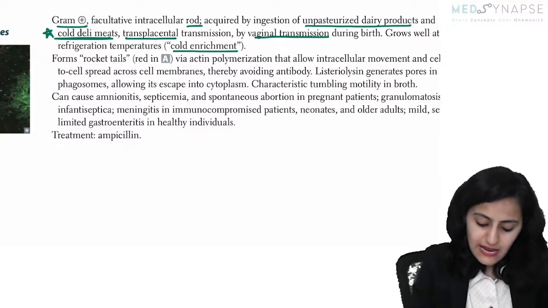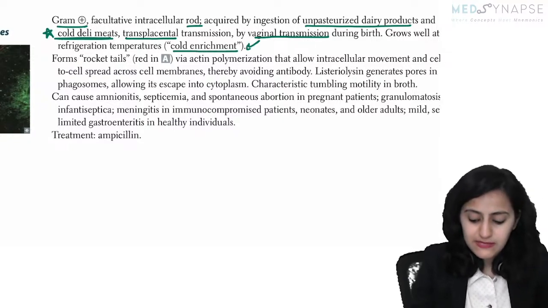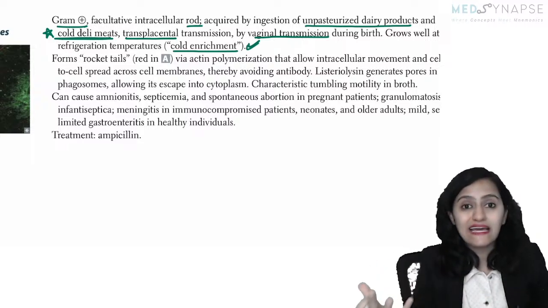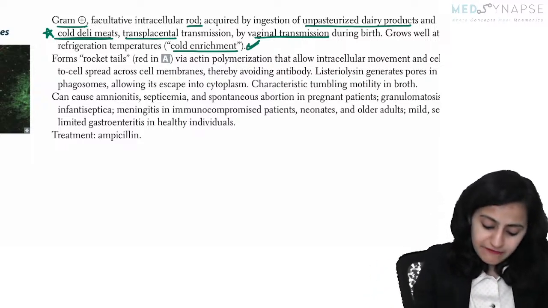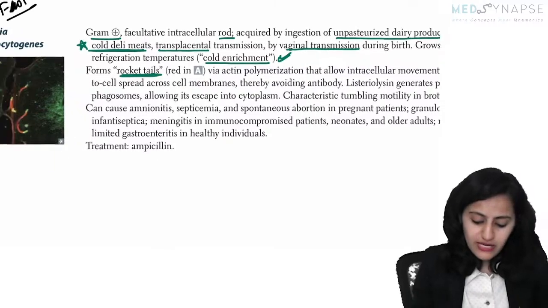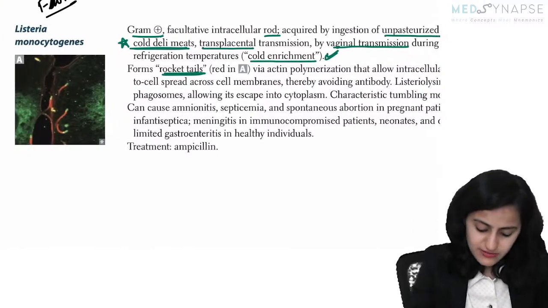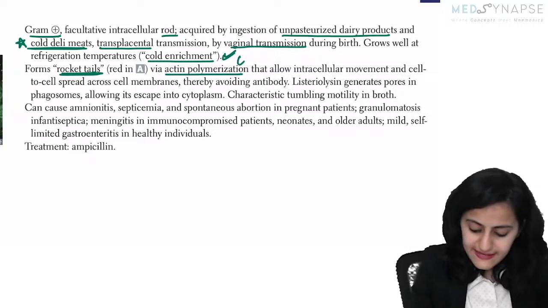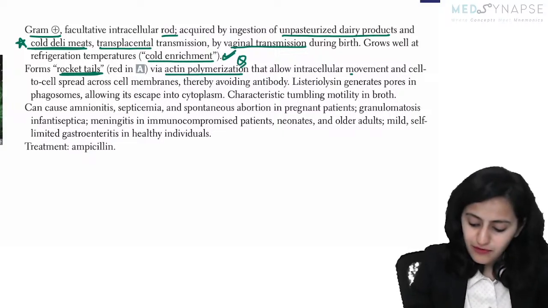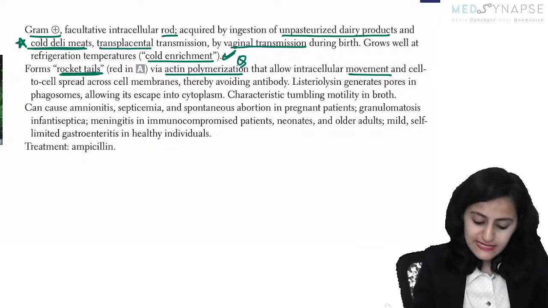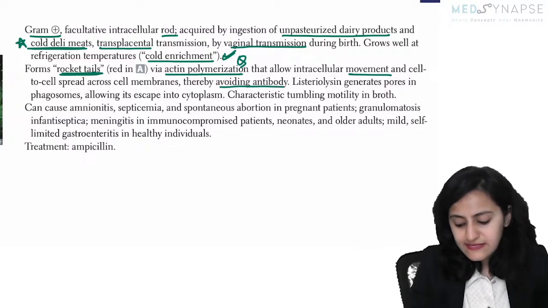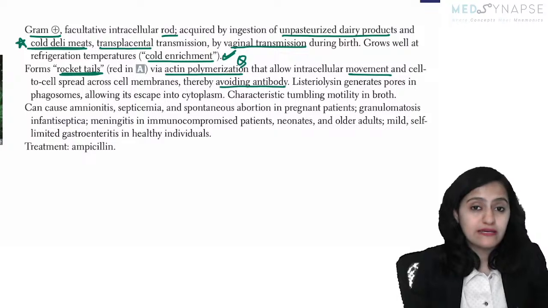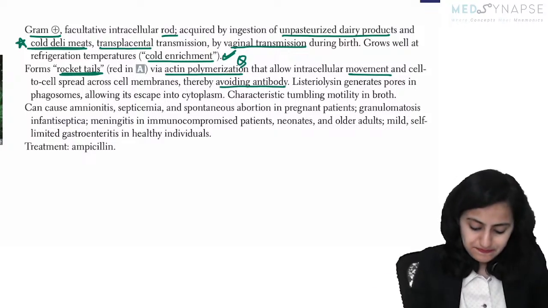It grows well at refrigeration temperatures. That means cold temperature acts as an enrichment. Okay. Very, very important. It forms the rocket tails via the actin polymerization that allows for intracellular movement and cell-to-cell movement, and that is how it avoids the antibody. It is a protective mechanism there.